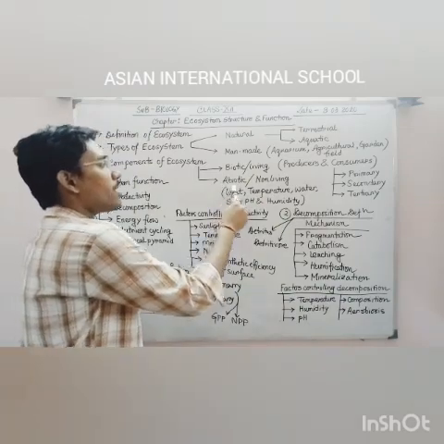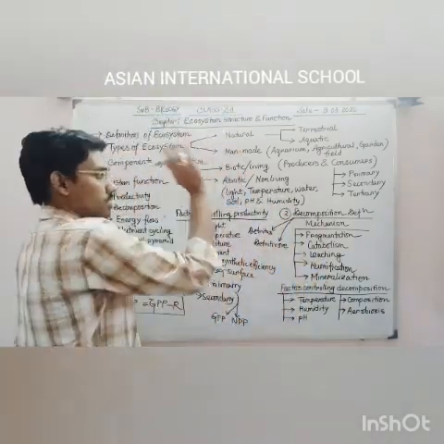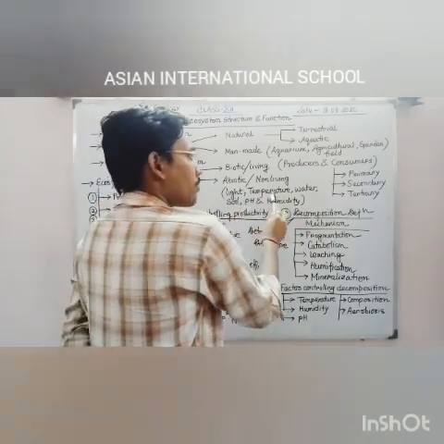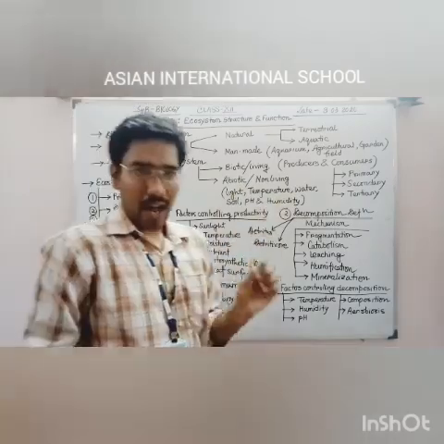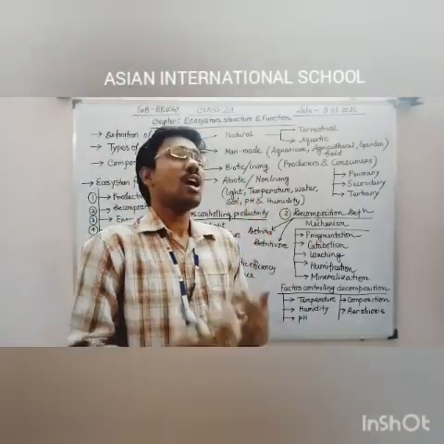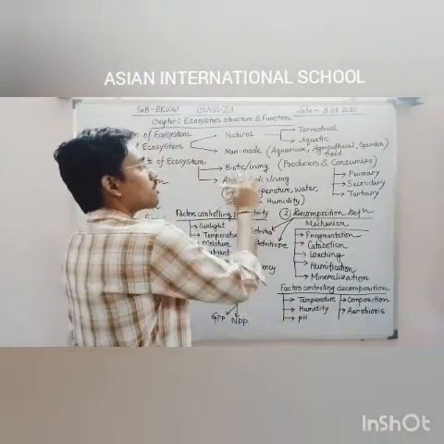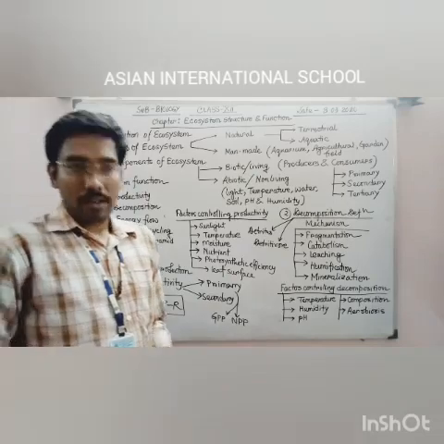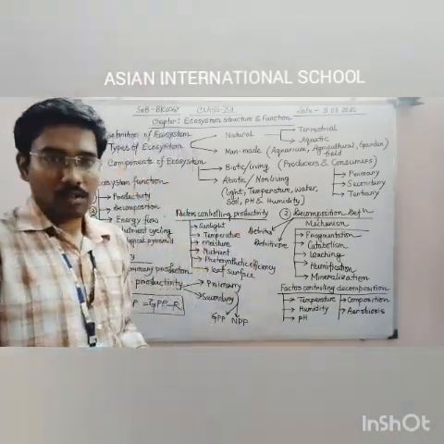Next, there are several abiotic or non-living objects also present in this ecosystem. Who are they? Light, temperature, water, soil, pH and humidity. Please write these down, because these factors are commonly known as abiotic factors because they don't have any life, but these factors are necessary for the biotic organisms for their survival. Without these factors, obviously biotic organisms can't survive.